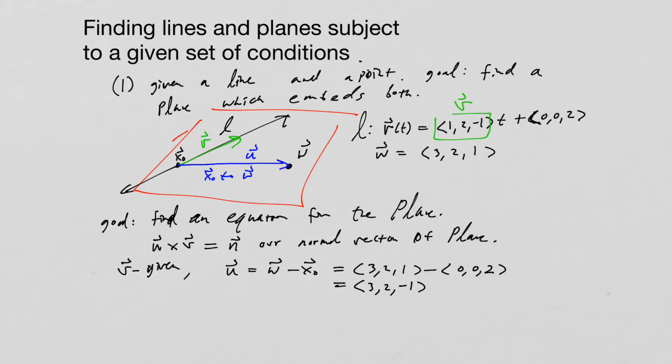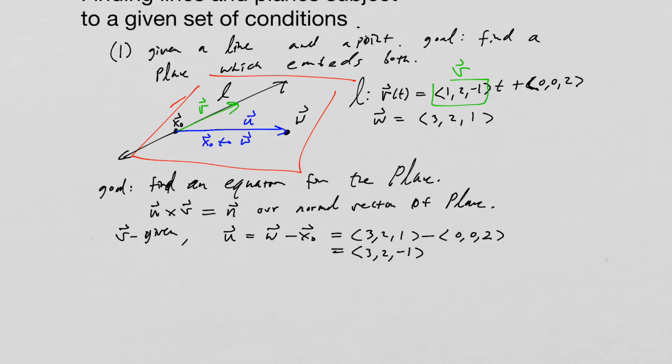All right, so the next thing we want to do is do that cross product. So we have to then do 3, 2, negative 1, and cross it with our vector V, which is 1, 2, negative 1, i, j, and k. So this is U cross V, and that will give us that normal vector.